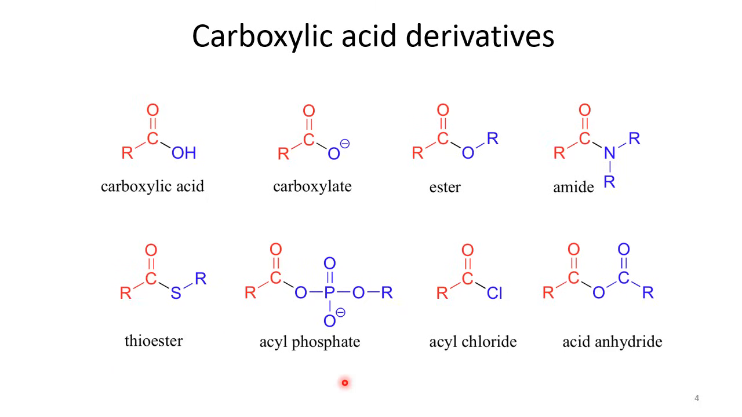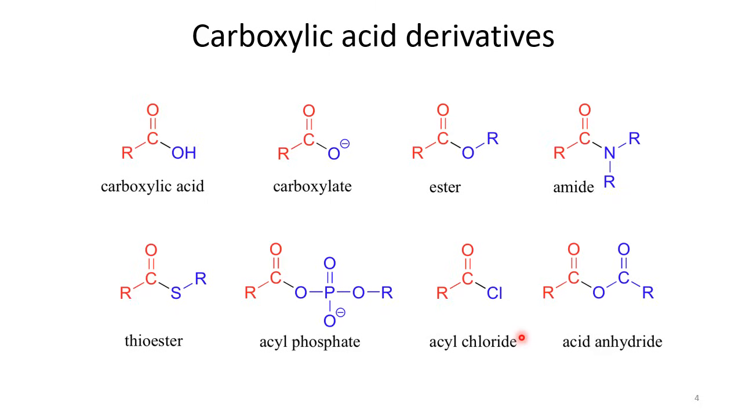Other carboxylic acid derivatives like amide, thioester, acyl phosphate, acyl chloride, and acid anhydride are also other forms of these derivatives. When there is an NR2 or amine type of moiety adjacent to the carbonyl group, then we call this one an amide. And when we have a thioether type of moiety next to the carbonyl, then we say it is a thioester. Basically their structure is very much related to the ester because here oxygen is replaced by sulfur, so that's why we call it a thioester.